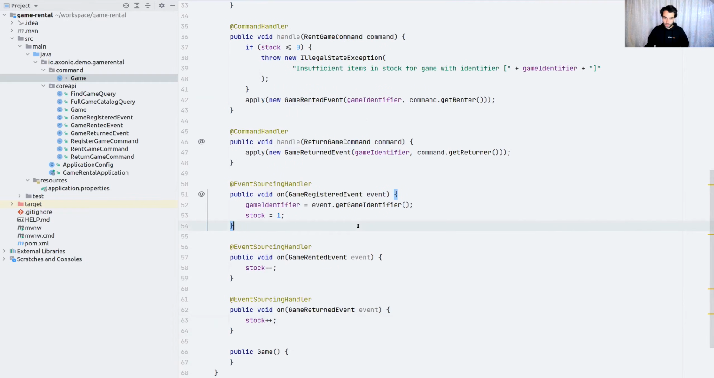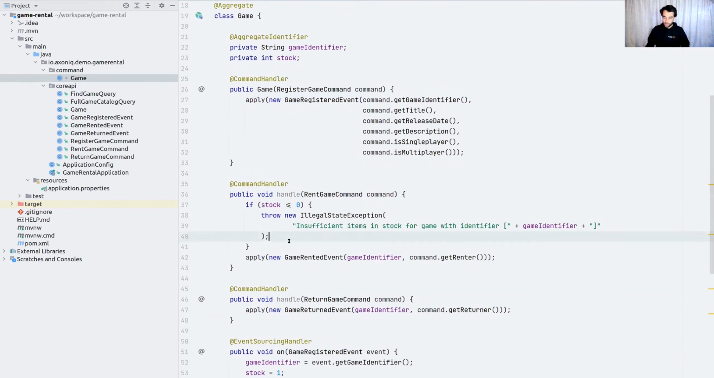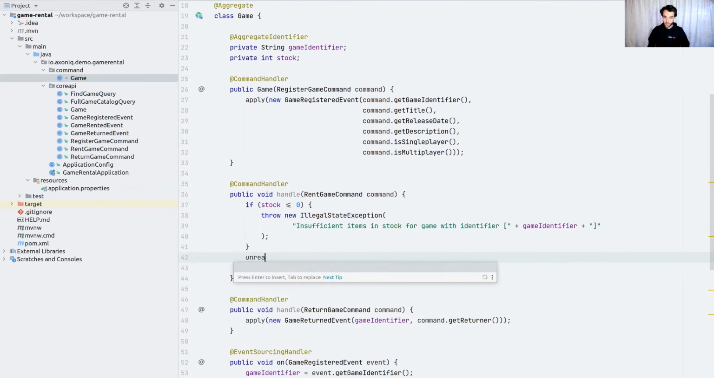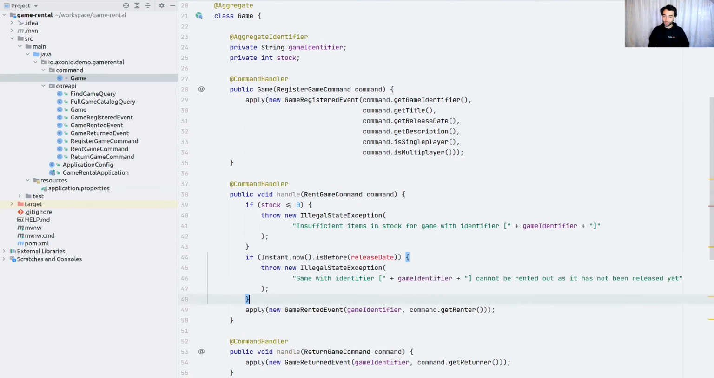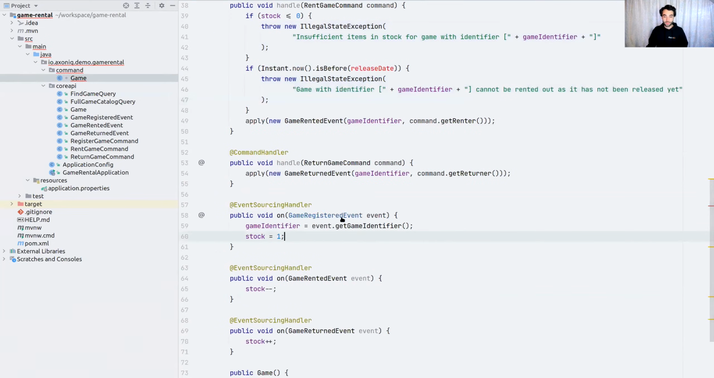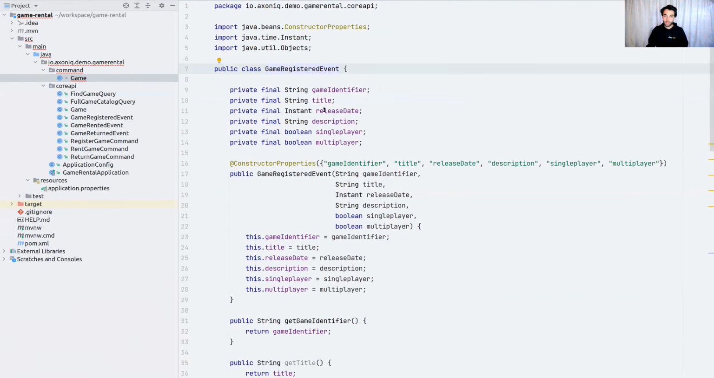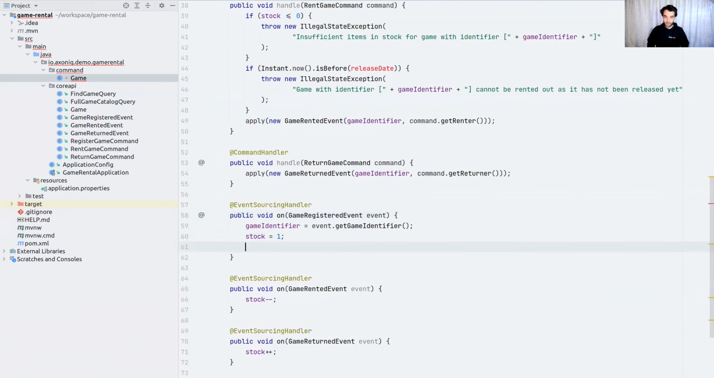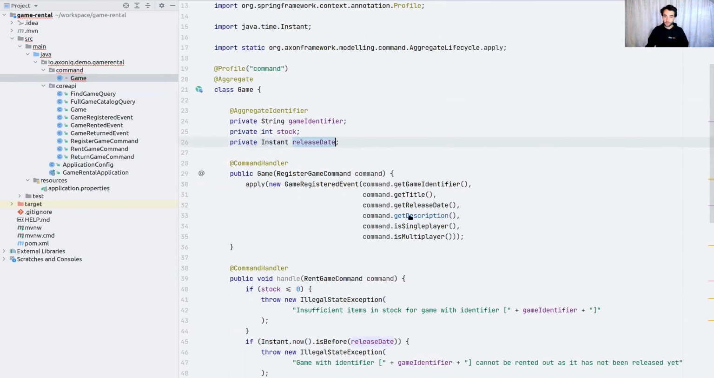All right. Okay, let's do a bit more validation. I've got another one up my sleeve, which I've called unreleased. I think that's fair. We check whether the release date is met before somebody can rent it. Otherwise, we again throw a legal state exception. For those with the keen eye, we saw that the game registered event had the release date. So we're going to grab it from this event sourcing handler, like so. I'm going to make this into a field again, and we got the release date.